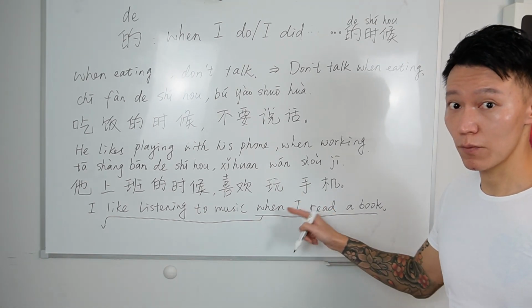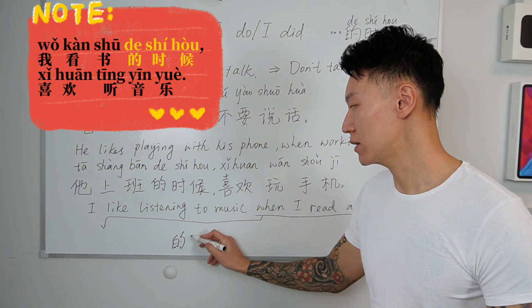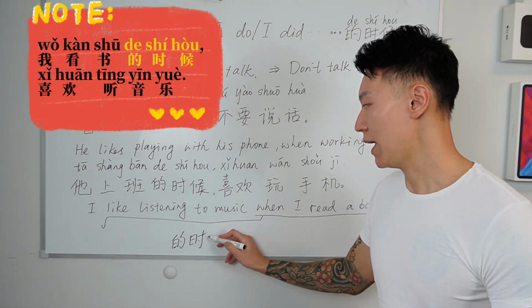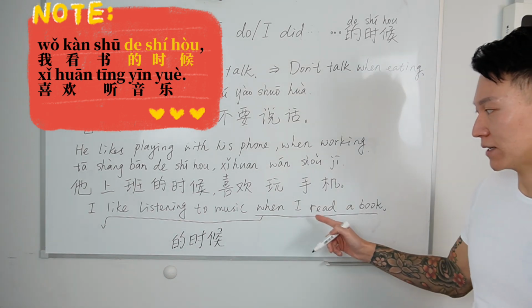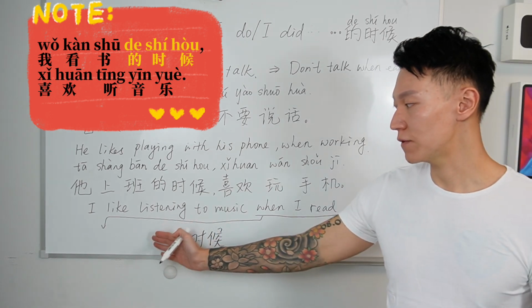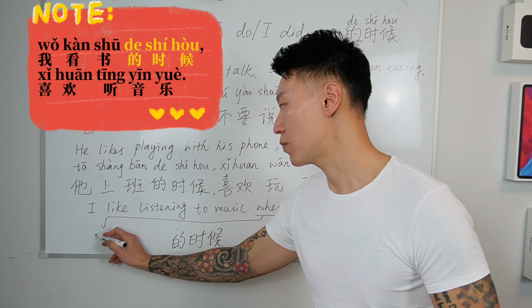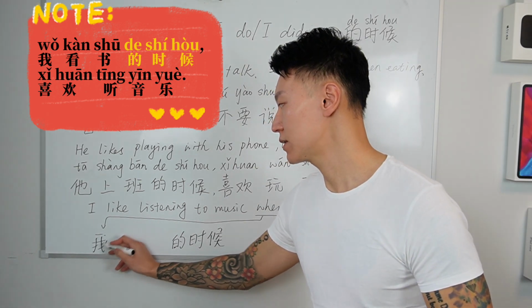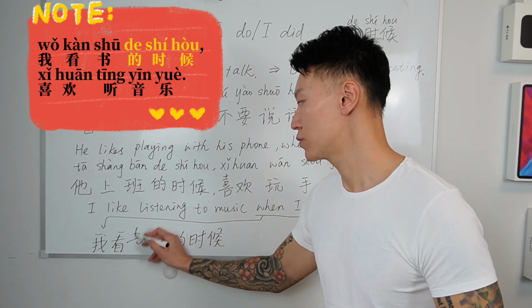When we translate the when part, we can first write 的时候, and then write the rest of the when sentence in front of 的时候. So I read a book. I is 我, read 看, and a book 书, right?